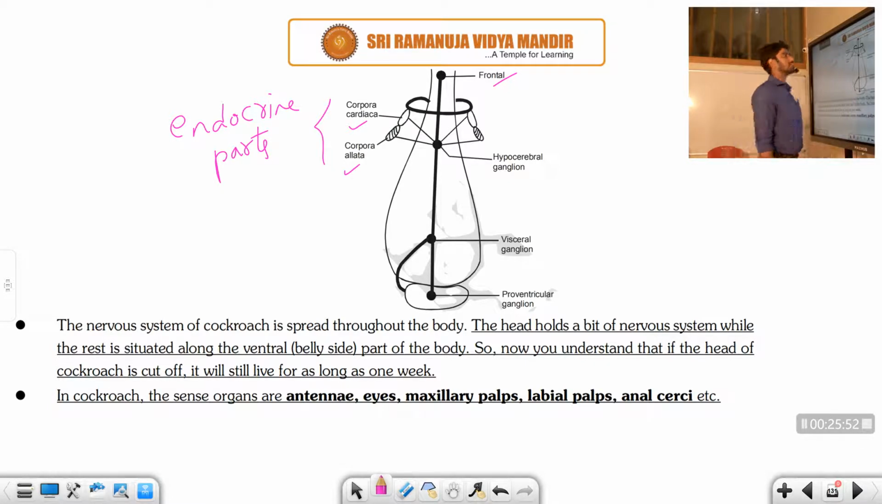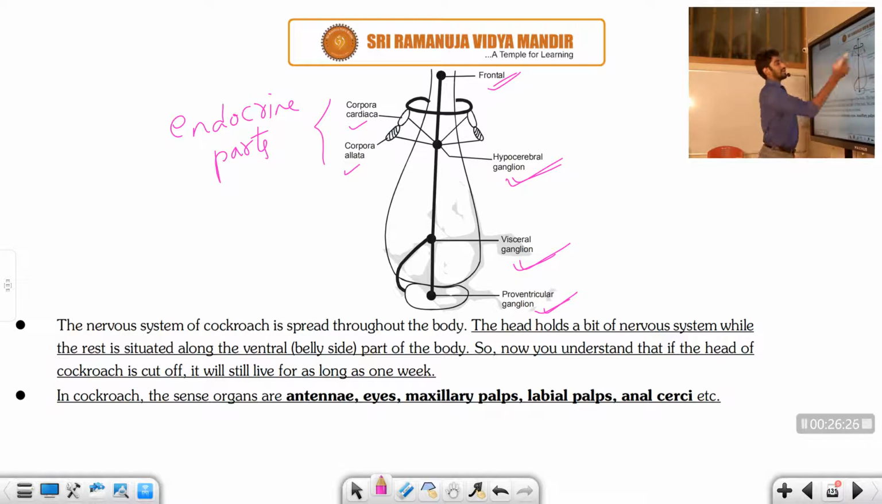It synthesizes the hormones, whereas this part is the major hypocerebral ganglion, which is associated with the visceral ganglion, and the last one is the proventricular ganglion. So these are all nothing but a group of nerves, student. This is connected to the frontal ganglion. So the frontal ganglion connects the hypocerebral ganglion, it also connects the visceral ganglion, and lastly it connects the proventricular ganglion.